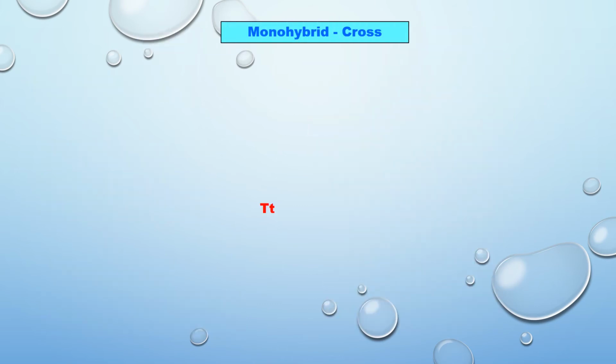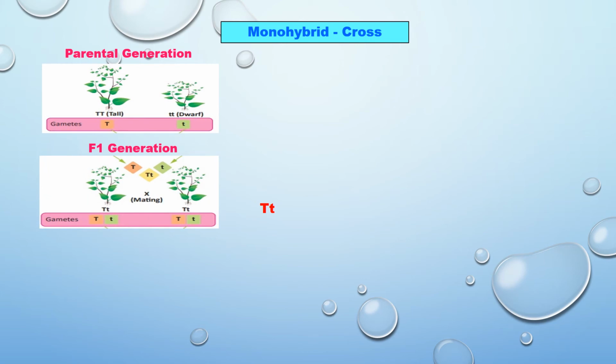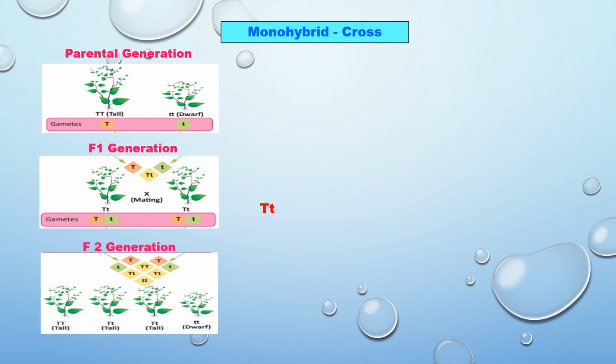In the monohybrid cross, how do we get 3:1? Let's see it easily. The first parental generation, which is homozygous, gives the F1 generation. The F1 generation mating with each other gives the F2 generation. That is 3:1. How do we get it?